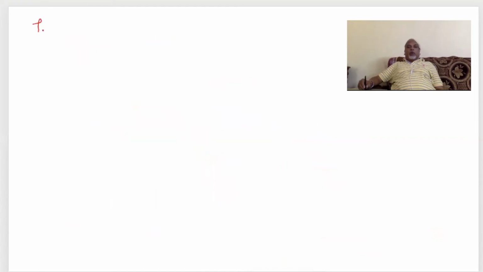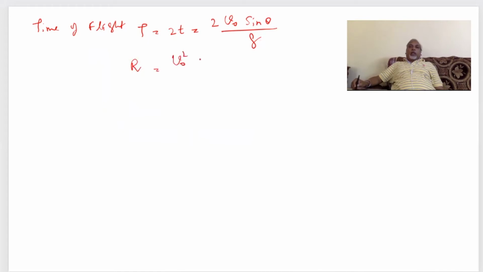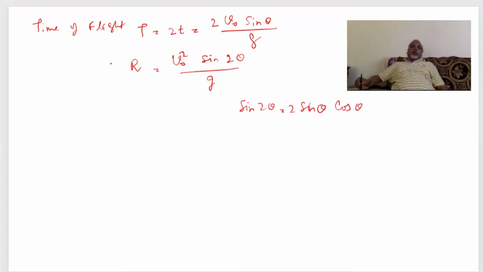So we found out time of flight, 2 V0 sin theta upon G, and range, V0 square sin 2 theta upon G, because sin 2 theta is nothing but 2 sin theta cos theta. These things you must remember.